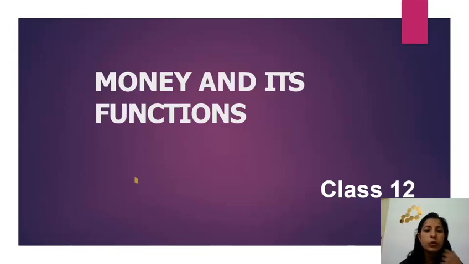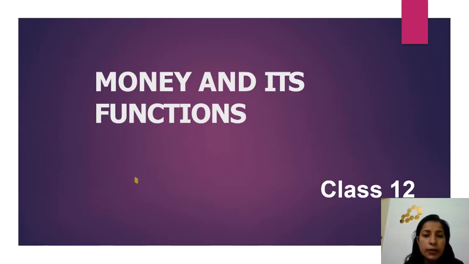So, today we will discuss what is money and what are its functions. Before that, we will learn what is barter system. Barter system is any transaction that takes place in the absence of money. Any transaction that takes place in the absence of money is called barter system.